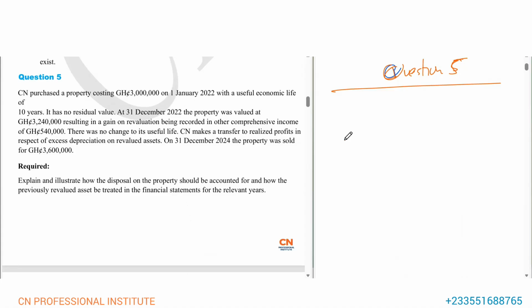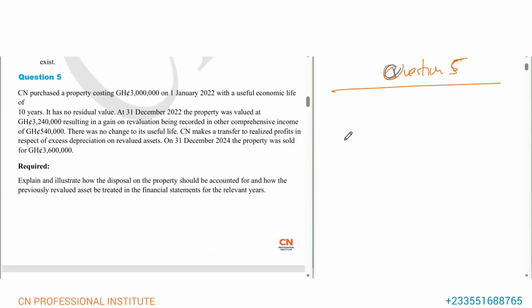We said that with the transfers, if you revalue your asset upward, the revalued amount increases, and then subsequent depreciation will also increase. And we said if depreciation increases, profit will reduce, and retained earnings will also reduce. So because revaluation will reduce our profit and will also reduce retained earnings, we take a portion from the revaluation surplus account to retained earnings, to make up for the shortfall in profit as a result of revaluation.